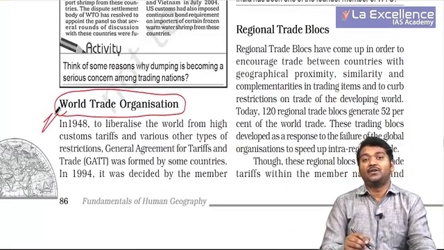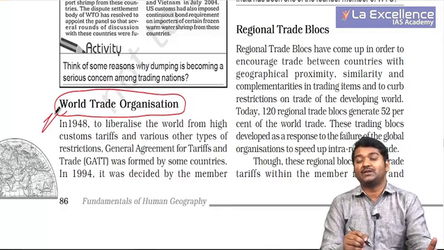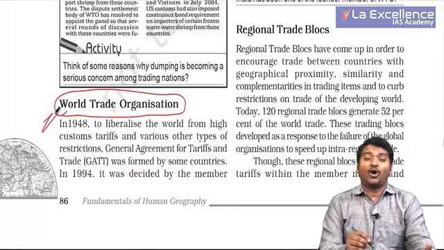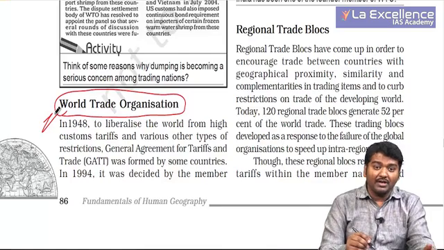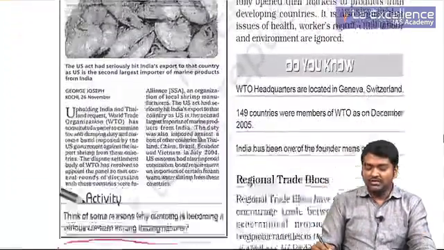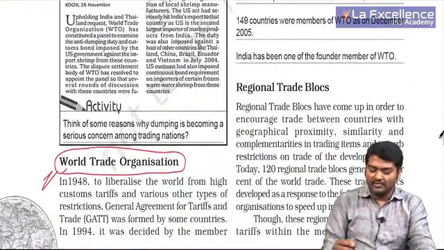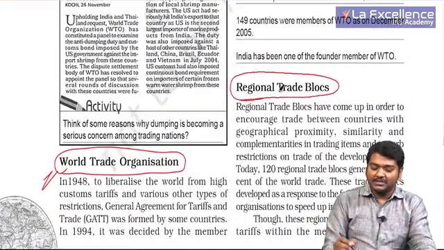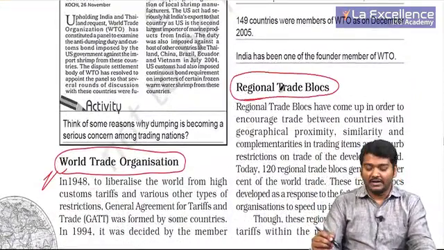Second important thing you need to understand is with respect to the World Trade Organization, and the main ambition of the World Trade Organization is to ensure that there is free trade in the world, and all these barriers are usually being reduced, right? One is WTO, no need to see here much, you can just go through it carefully once at home, especially when you are dealing with international relations or so.